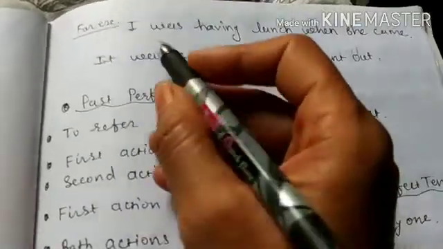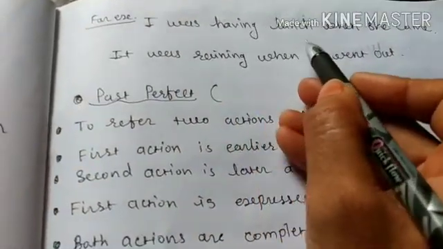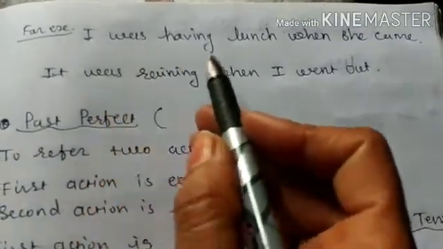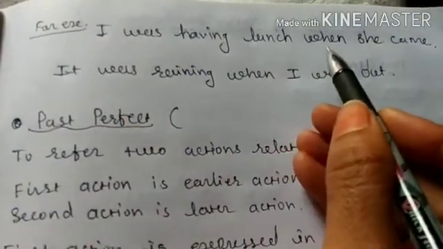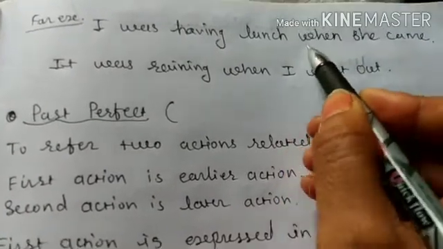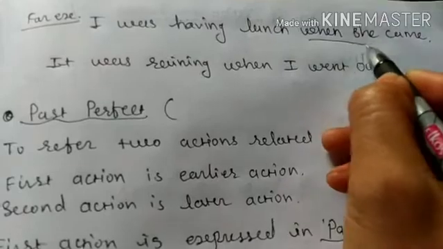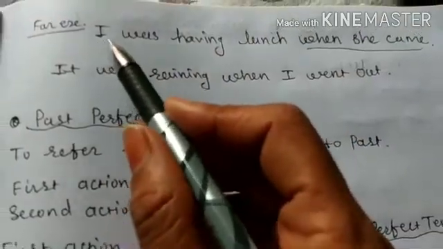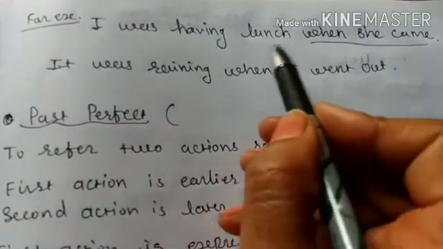Let's see some examples. I was having lunch when she came. In this example you can see a particular time is mentioned: when she came. It denotes the particular time when the action was going on. Which action was going on? I was having lunch.